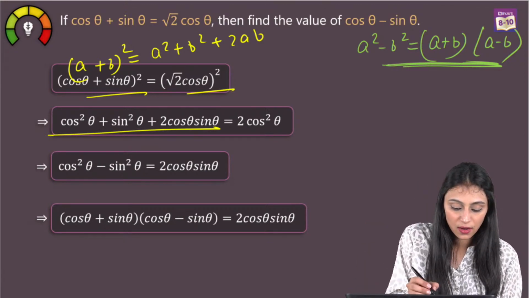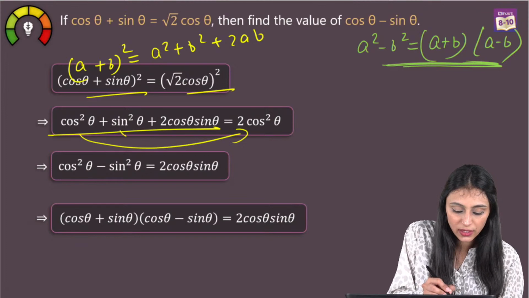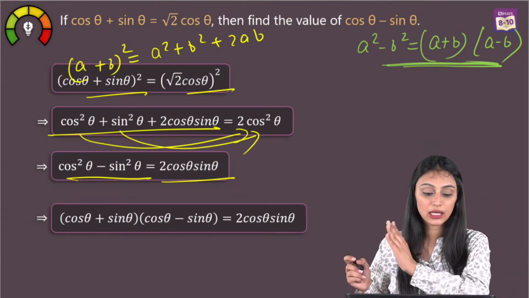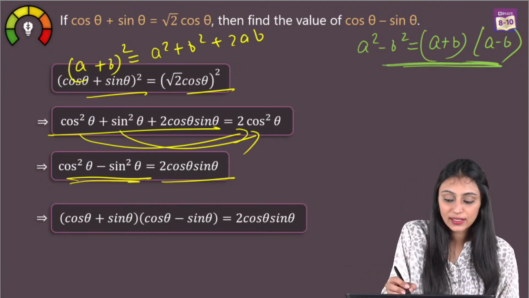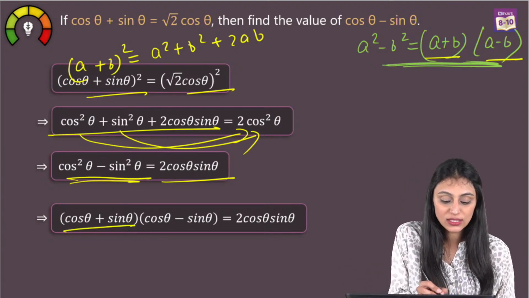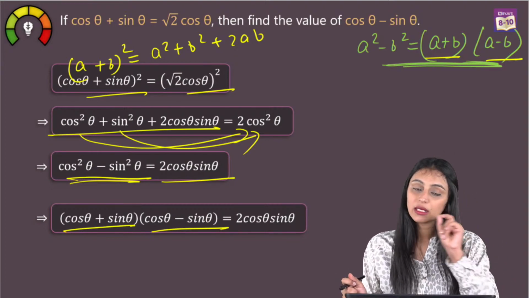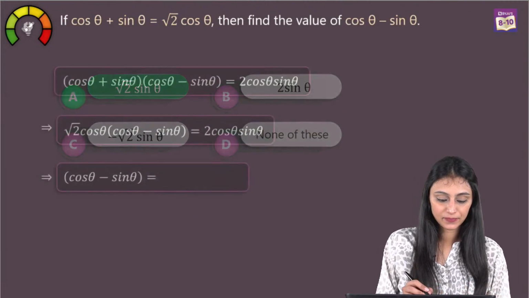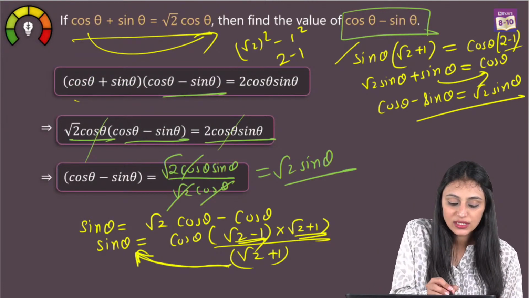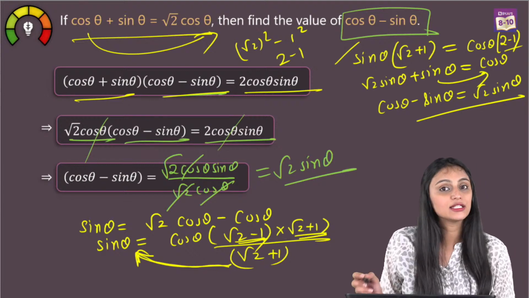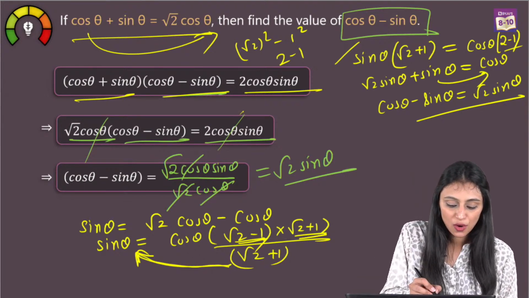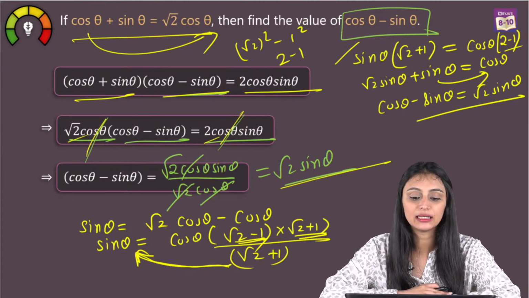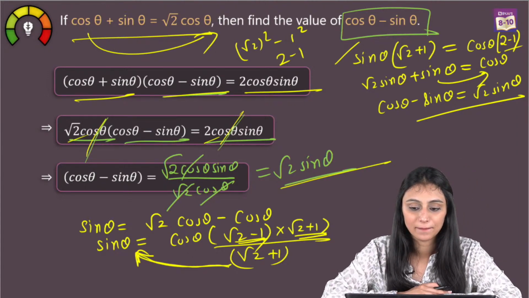So you get this, okay? Then we take this cos square theta and sin square theta to the other side. We get cos square theta minus sin square theta equals 2 cos theta sin theta. This can be opened as a plus b, a minus b, which is cos theta plus sin theta, cos theta minus sin theta, equals 2 cos theta sin theta. So cos theta got cancelled, 2 and root 2 got cancelled, we have root 2 sin theta at the end.